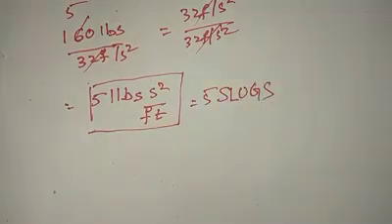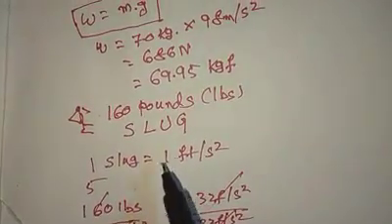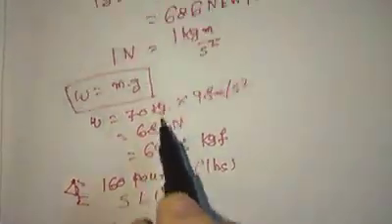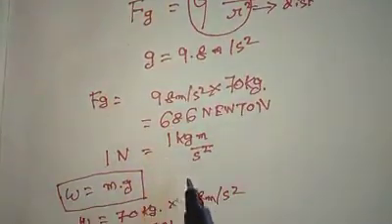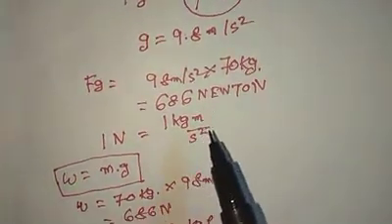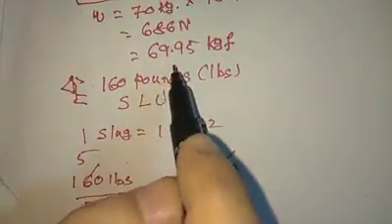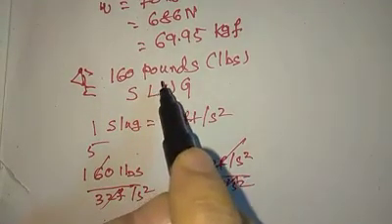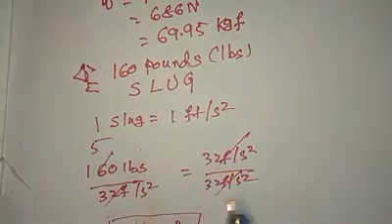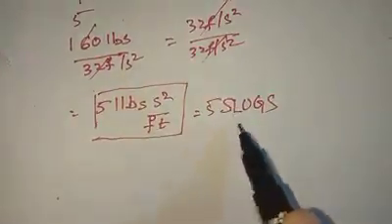So if my mass is 70 kilograms, from here my weight is 686 newtons, or my weight is 69.95 kilograms force. This is what we computed. But if my weight is 160 pounds, then my mass is 5 slugs.